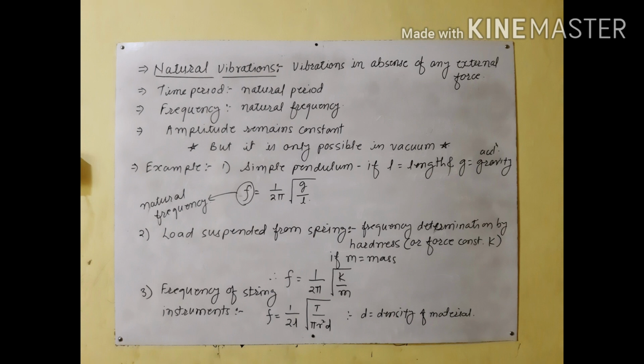While in an organ pipe with one end closed, the frequencies of different modes are in the ratio 1:3:5. So keep in mind, organ pipe with both ends open, the frequencies are in the ratio 1:2:3, whereas organ pipe with one end closed, the frequencies are in the ratio 1:3:5.